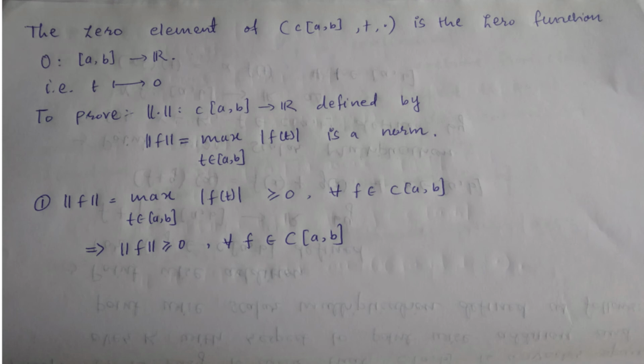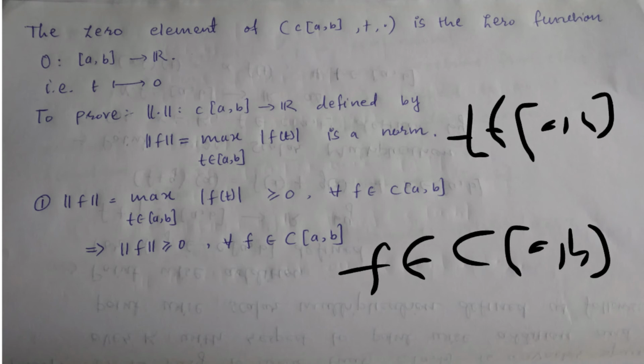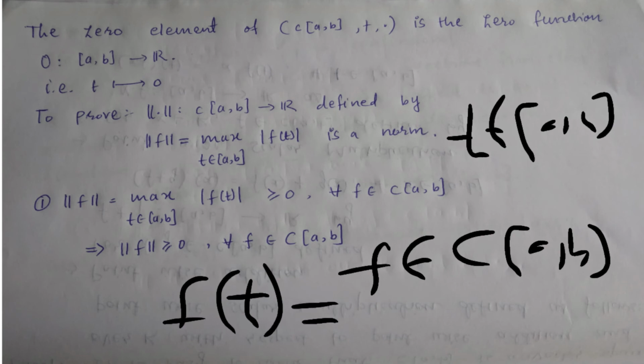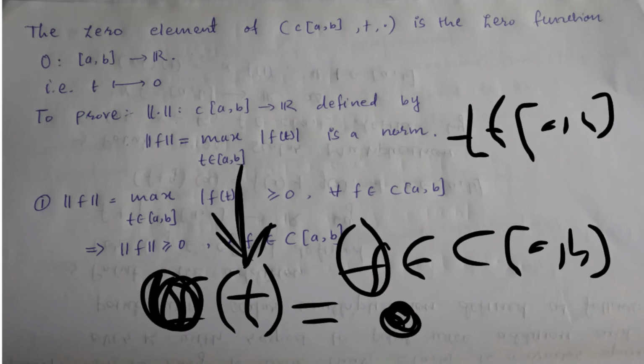That means if I am taking a function f belonging to C closed interval AB and applying f of t, where t belongs to closed interval AB, and my f is the zero function, then for any t, applying the zero function will always give value 0, right? You can take any t and apply the zero function and it will always give 0.